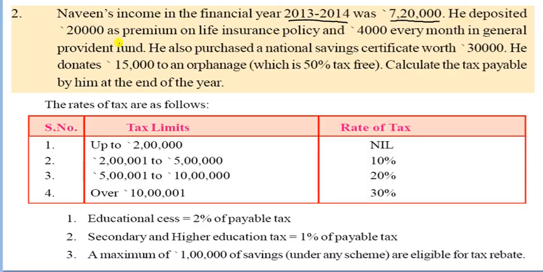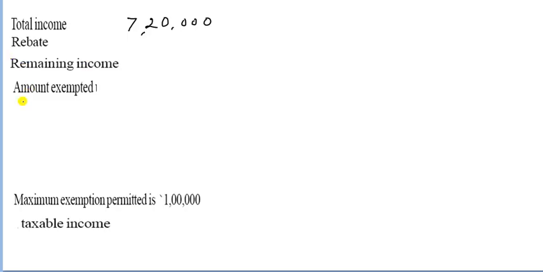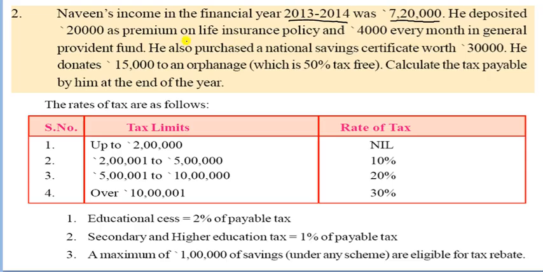Now come to the question. He deposits 20,000 as premium on life insurance policy. So that is the LIC 20,000. So you have to write here LIC. It is 20,000. Yes. Now come to the next.